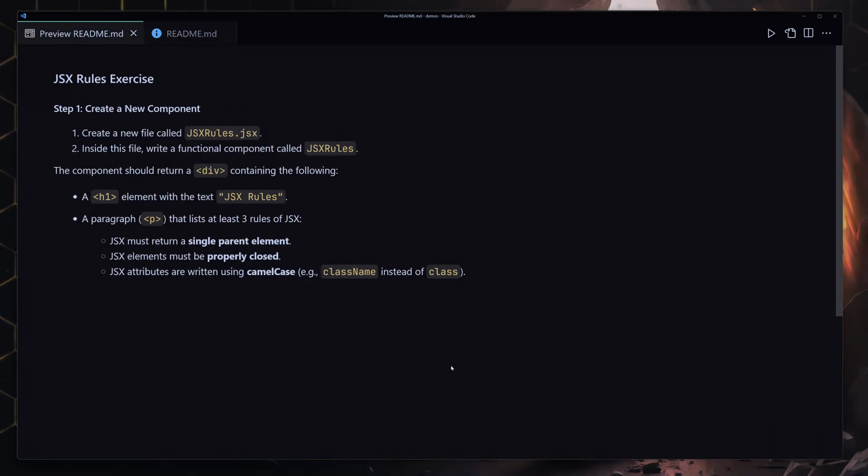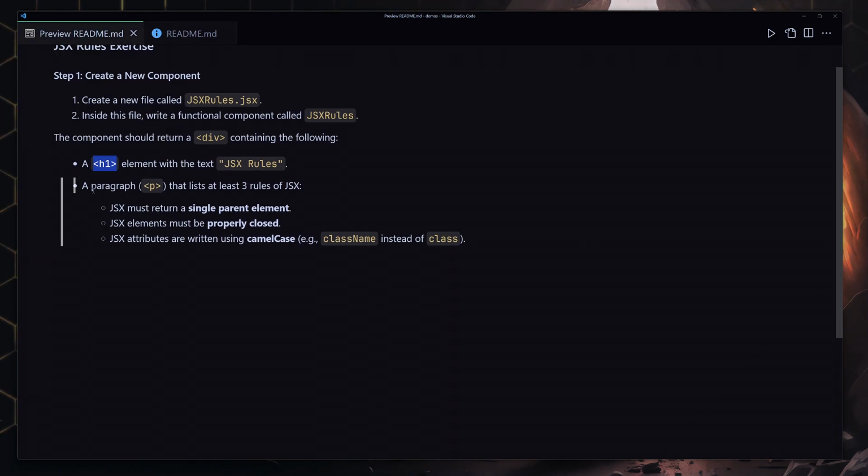In this series, we learned a few rules about JSX, and we're going to be exploring more throughout this course, but now I'm going to just make you recall those rules. Okay, so the first thing that I want you to do is create a file with the name of jsxrules.jsx. Inside that file, create a component or a functional component with the name of JSXRules, and then inside that JSXRules component, you're going to be creating a div, and inside that div, first of all, you have to write h1 with the title of JSX rules, and now underneath there, you're going to be creating three paragraphs,